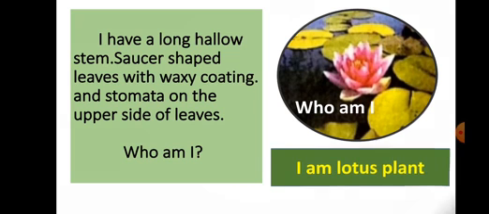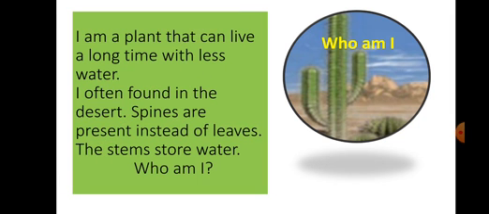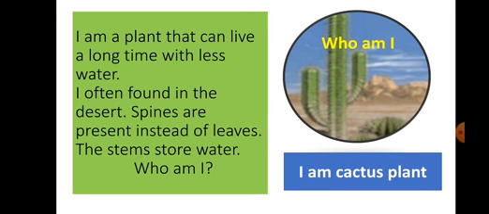Okay? Now next puzzle. I am a plant that can live a long time with less water. I am often found in deserts. Spines are present instead of leaves. The stems store water. Who am I? Children, guess who it is? Yes, I am a cactus plant. So these are the characteristic features of the cactus plant.